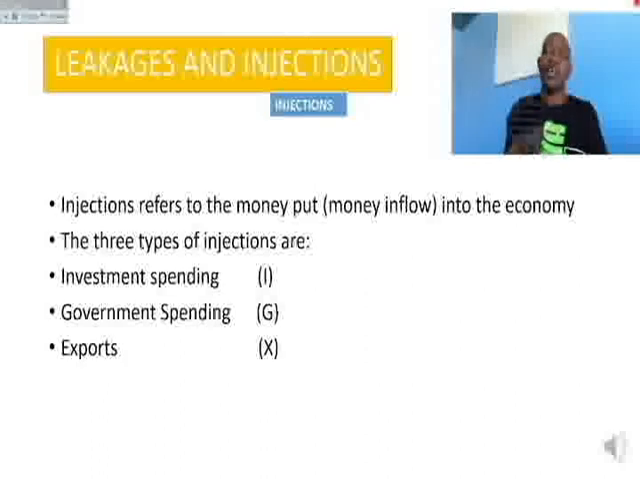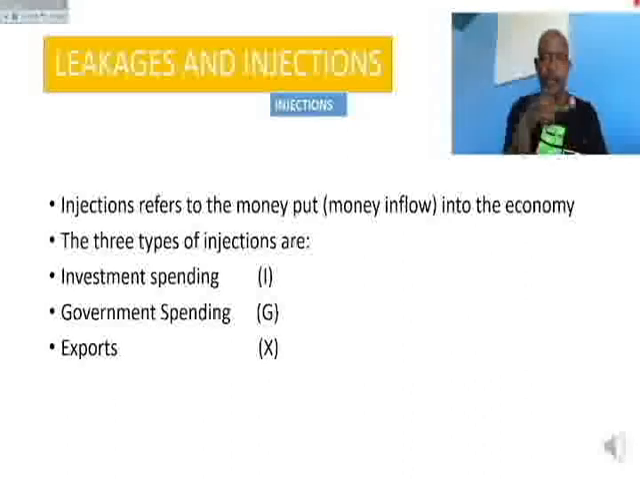Now, investments are injections because remember, with investment, we are talking about buying of machinery so that you can produce goods. Now, that money has been spent by buying the fry stove so that you can start a business of producing fresh chips. You spend that money, you put the money into the economy. So this is an injection.